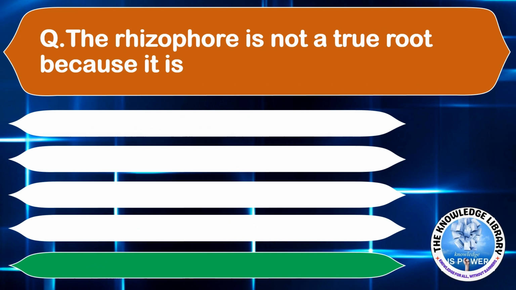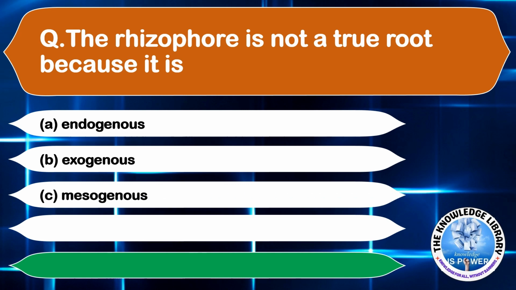The rhizophore is not a true root because it is option A, endogenous, option B, exogenous, option C, mesogenous, and option D, endarch. The correct answer is option B, exogenous. Moving on to the next question.